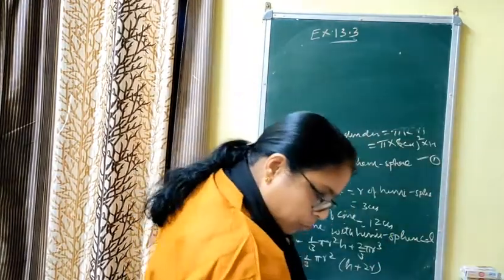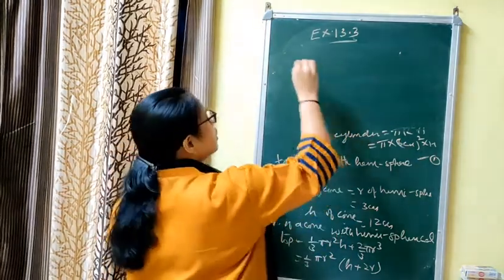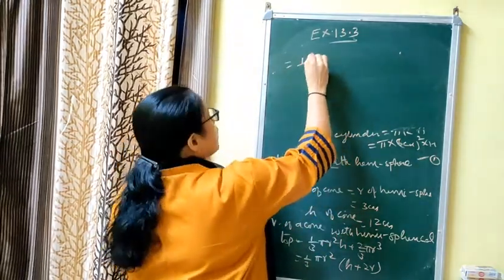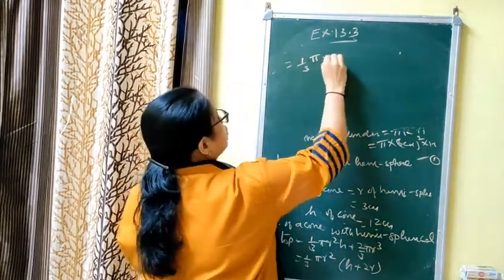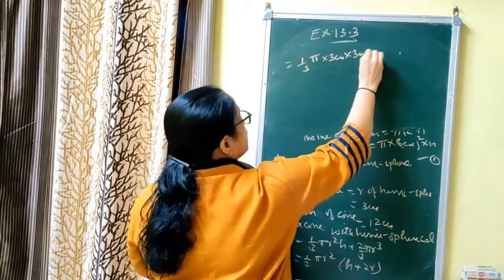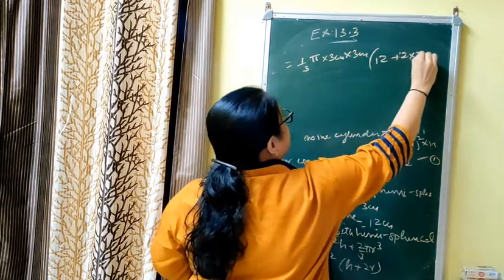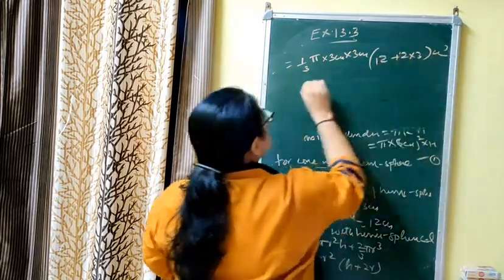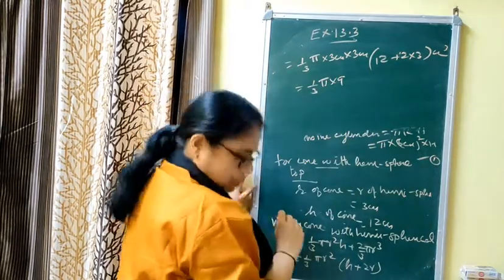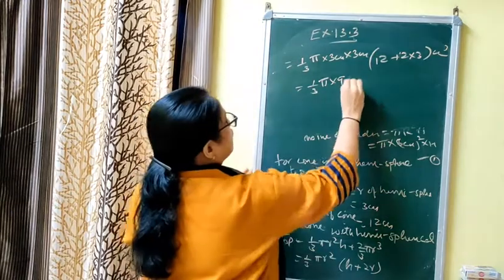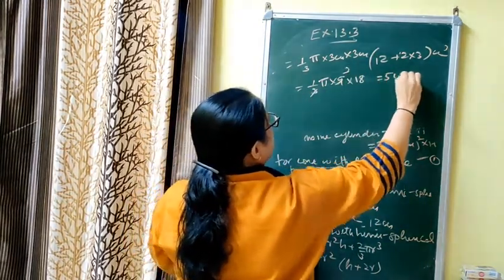अब इसमें वैल्यू पुट करेंगे, you will get 1 by 3 into pi, let it be as it is. 1 by 3 pi into what is r? R आपको क्या दे रखा है? 3 centimeter into 3 centimeter, and h is 12 plus 2 into 3 centimeter, that is 1 by 3 pi into 9 into 12 plus 6, that is 18. You cancel it, you will get 54 pi cm cube.